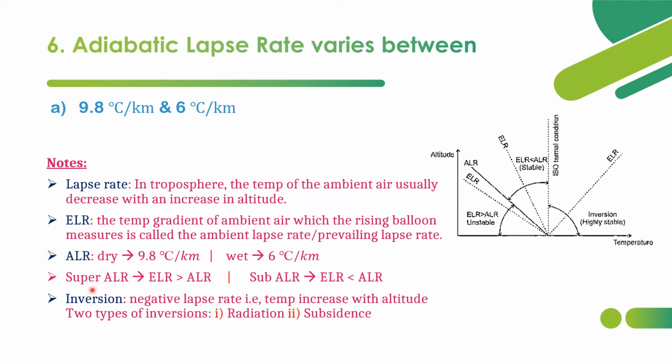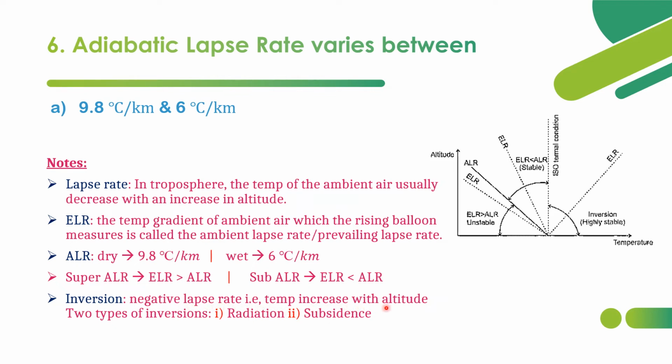And we have two things, super adiabatic lapse rate and sub-adiabatic lapse rate. We call it super adiabatic lapse rate when the ambient lapse rate or environmental lapse rate is greater than ALR. When the environmental lapse rate is less than ALR, then we call it sub-adiabatic lapse rate. And there is another thing called inversion. Actually, what is lapse rate? Decrease of temperature with increase in altitude. When there is an increase in temperature with increase in altitude, we call that inversion. That is nothing but negative lapse rate.